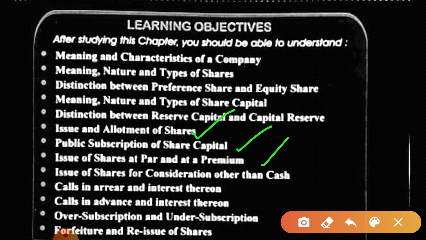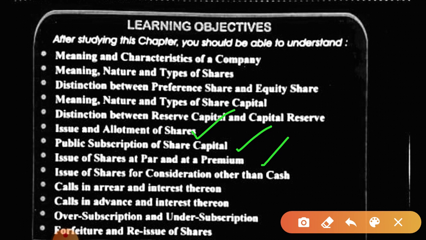So what will be the entry for the share application? When the shares are issued, bank account debit to share application account, then share application account debit to share capital account. When shares are allotted, share allotment account debit to share capital account, and when the amount is paid, then bank account debit to share allotment account, isn't it?